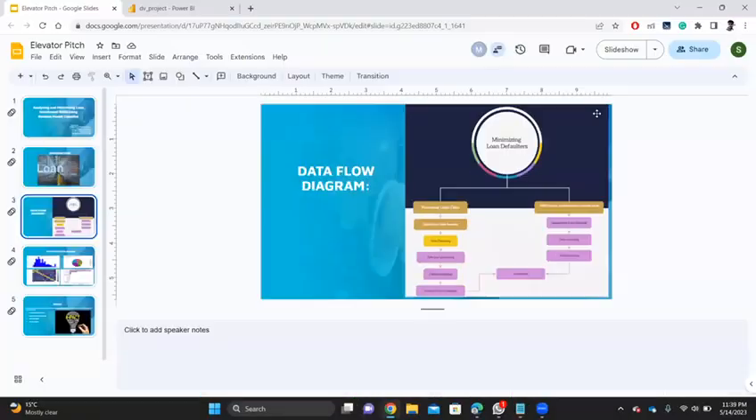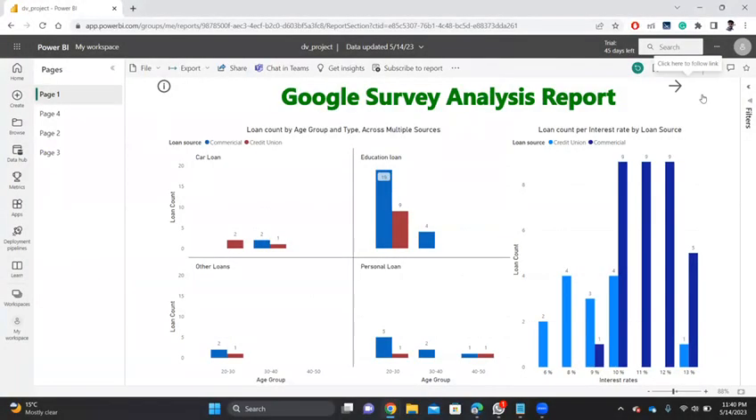And here is the dashboard. We chose to perform our analysis in Power BI. Power BI Desktop has been downloaded and signed up to procure full basic access. The clean dataset is then loaded and business insights are visualized. Firstly, you can find the Google Survey analysis report, where the first visualization provides information about loan count by age group and type across multiple sources, followed by loan count per interest rate by loan source.